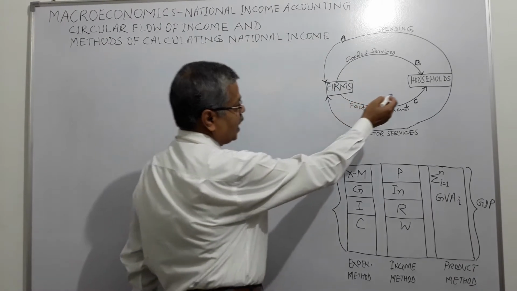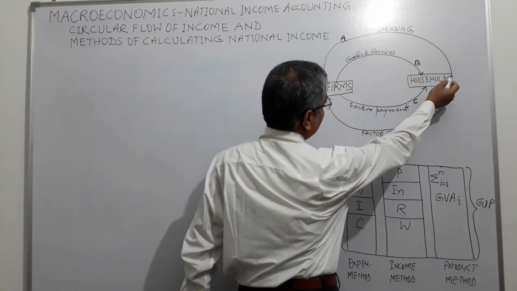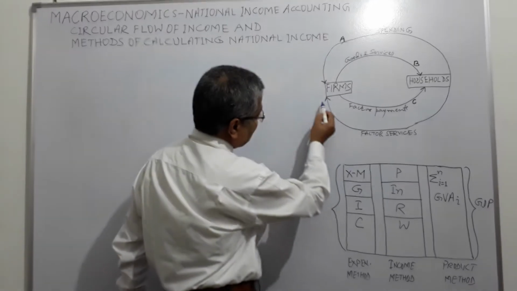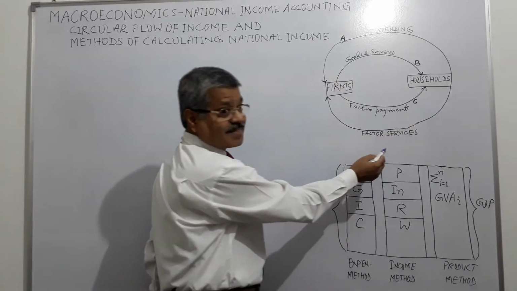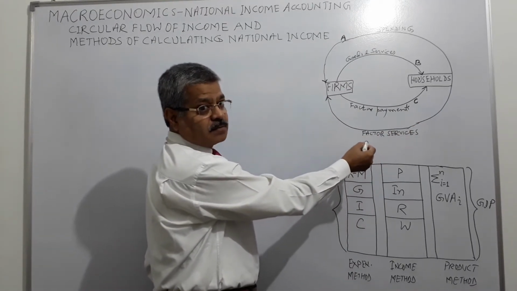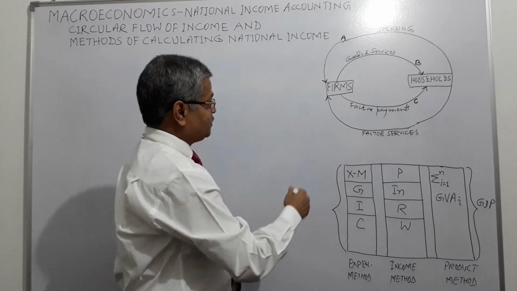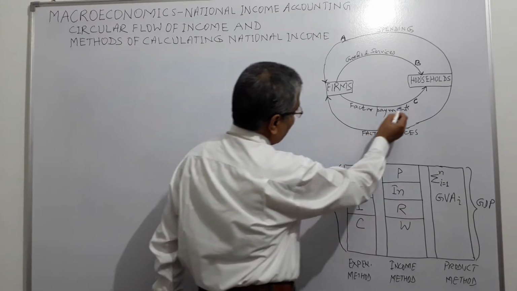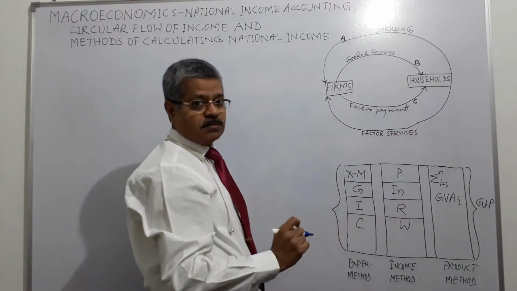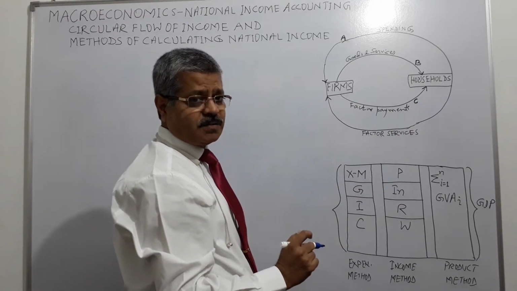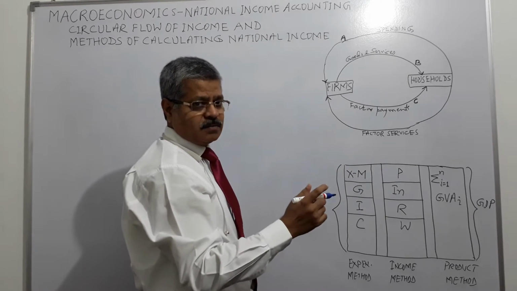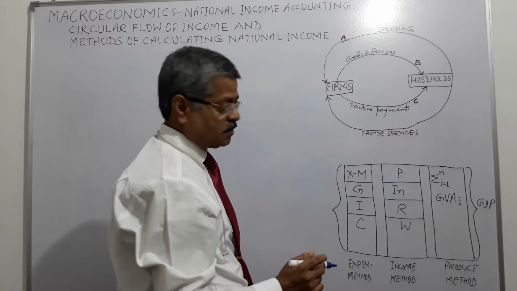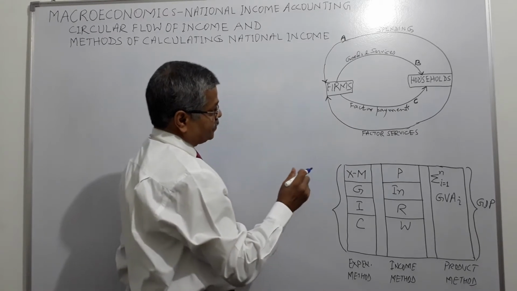So here households provide them. Households provide them, and the arrow goes to firms: factor services, wage labor for producing goods and services. In return for that, firms make factor payments to households. Factor payments means wages to labor, interest to capital, profit to entrepreneur, rent to land, right?